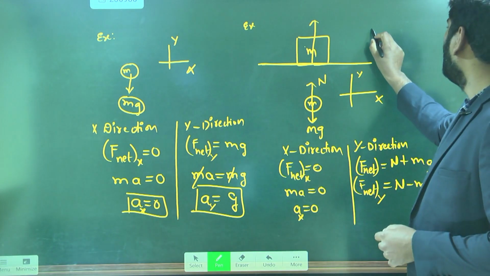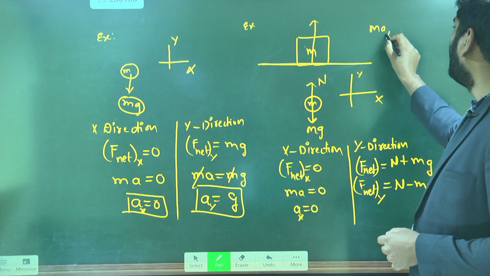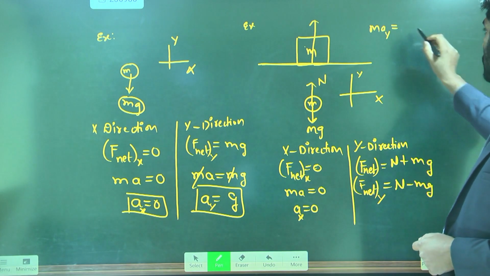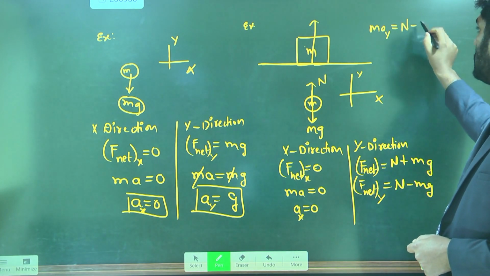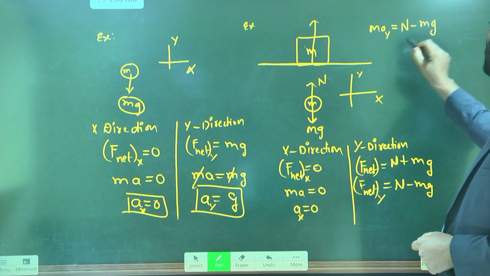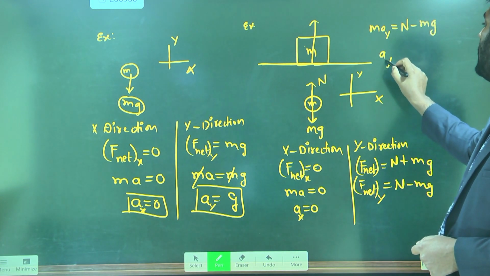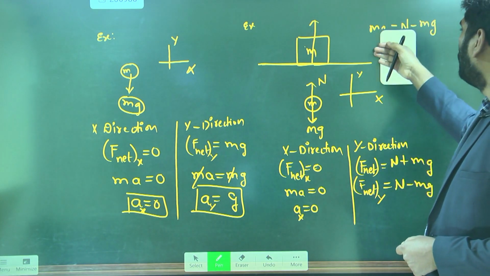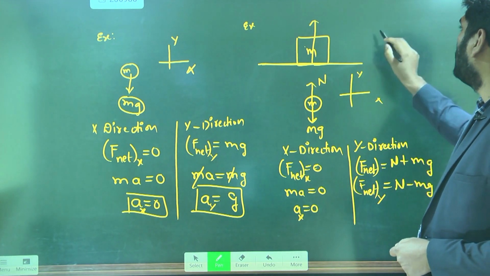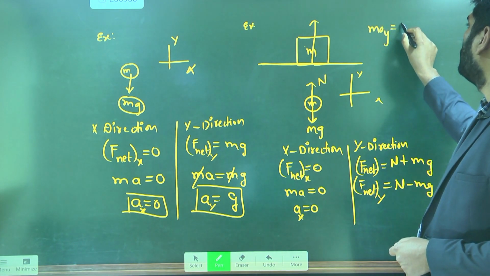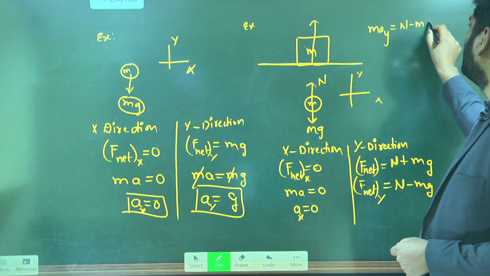So m times acceleration in y direction is equal to n minus mg. Excellent. Then from here, acceleration in y direction is equal to how much? Wait, just a minute. I need to give one more clarity. Ay is equal to n minus mg.